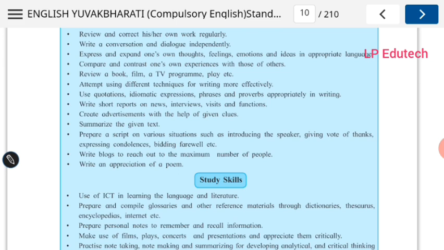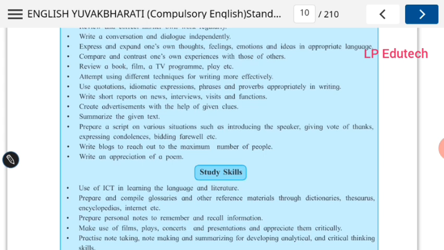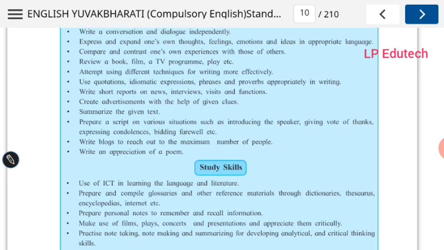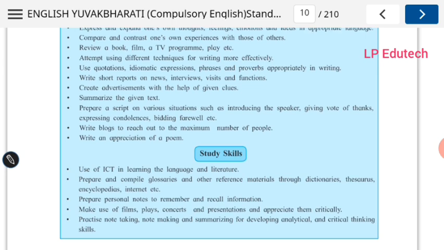Write short reports on news, interviews, visits and functions. This is what can make you learn the summarizing skill. So write a short report. What things happen, when it happens, how it happens, what exactly was there, interview, then visits and functions. So you can summarize those things. Create advertisements with the help of given clues. Summarize the given points or the text.